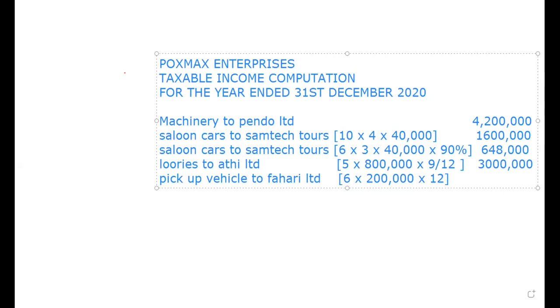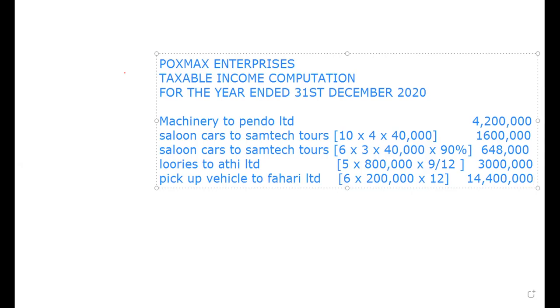That is the pickup vehicle to Fahari Limited.